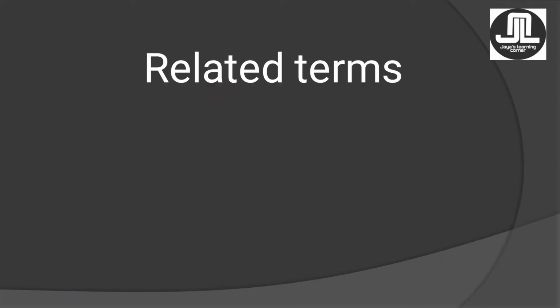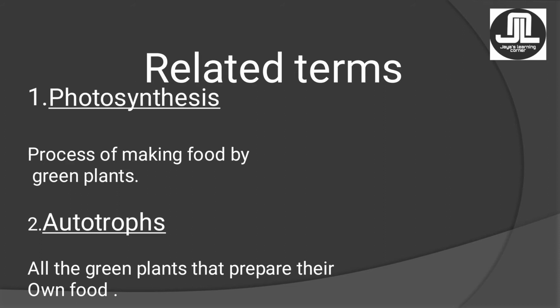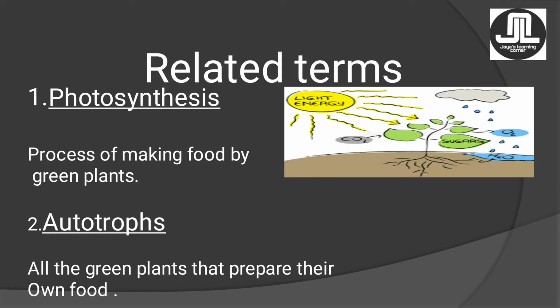So there are some related topics from this chapter that we are discussing here. The first is photosynthesis. What is it? It is a process through which green plants prepare their food using sunlight and water. Just refer to the picture given here. Plants are using the light energy from the sun, water from the soil, and prepare their food. The next topic is autotrophs. All the green plants that prepare their own food by the process of photosynthesis, they are called as autotrophs.